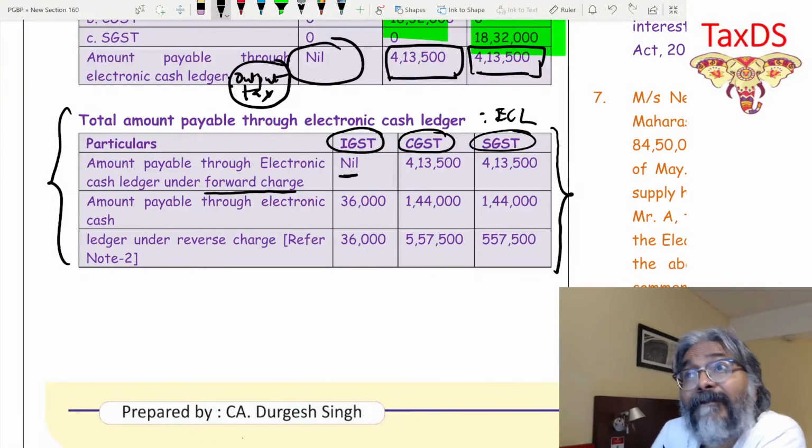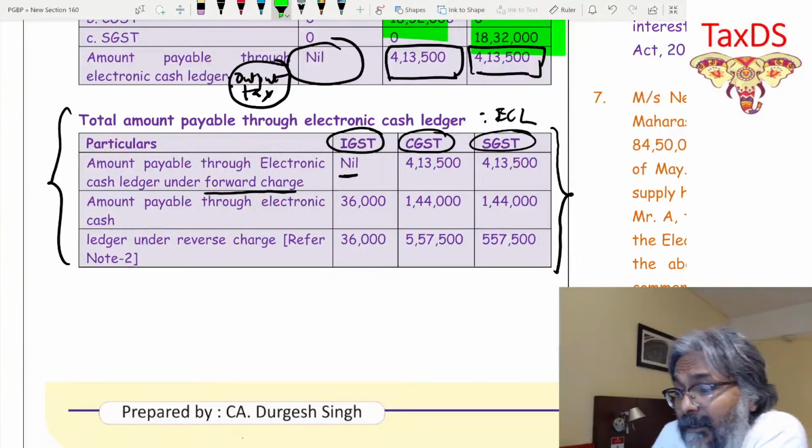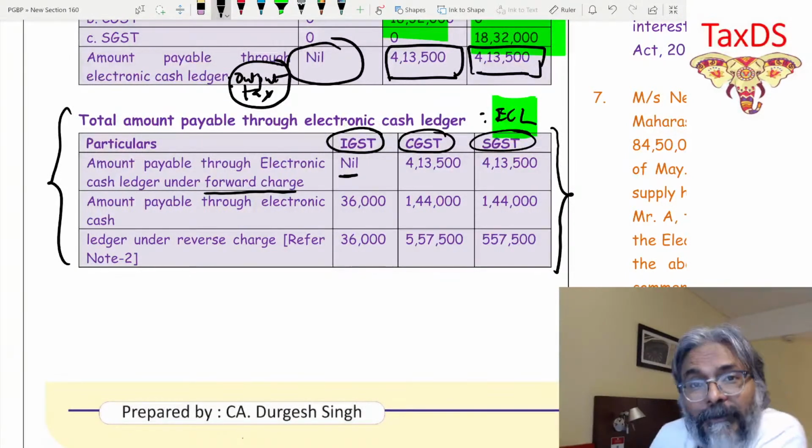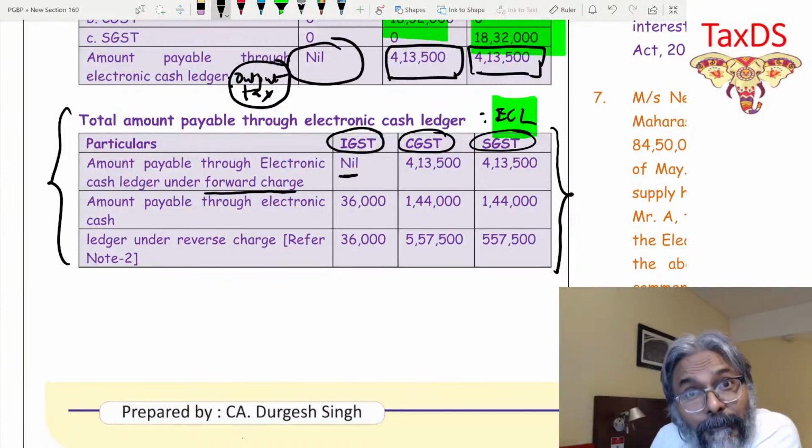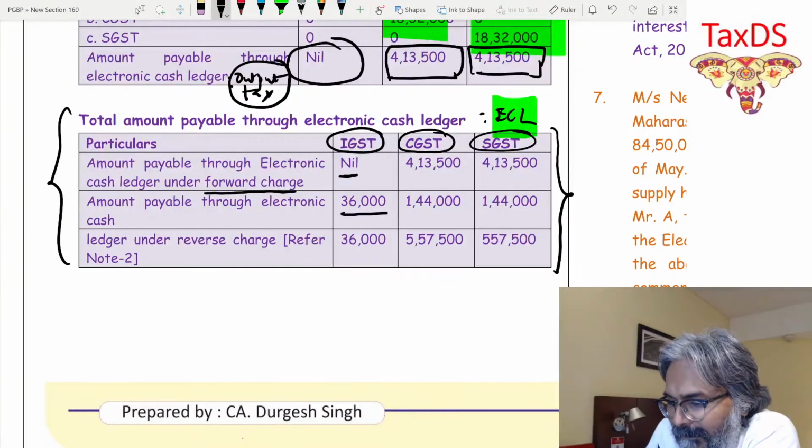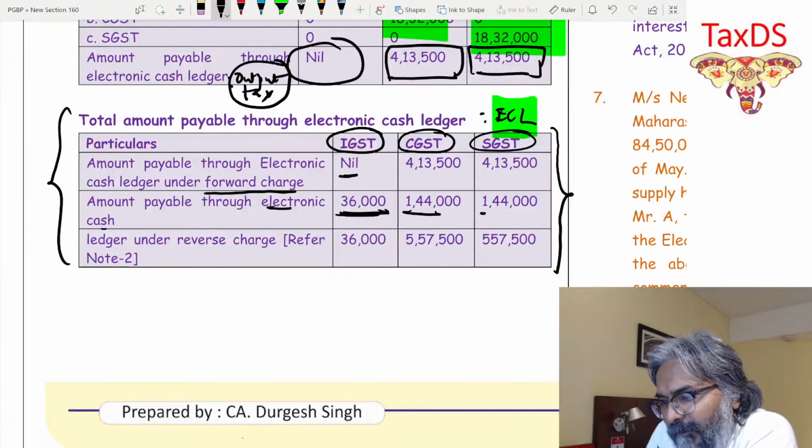What about the liability which I'm supposed to pay through RCM, students? The liability under RCM also I have to pay through ECL only. So the RCM amounts through electronic cash ledger are 36,000, 144, 144.